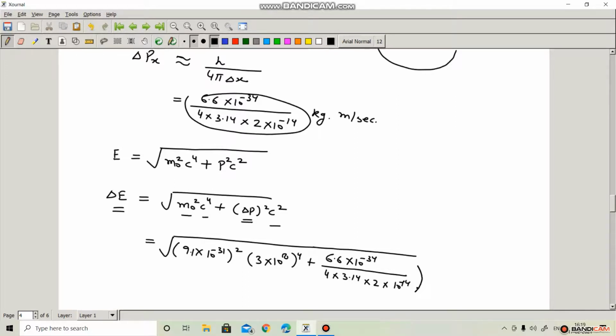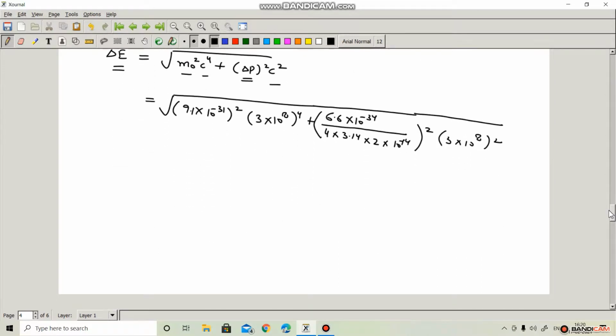This is delta p square, and c square is 3 into 10 to the power 8 square. This is delta p square c square. And if we solve for delta E, then delta E is nearly equal to 10 million electron volt.